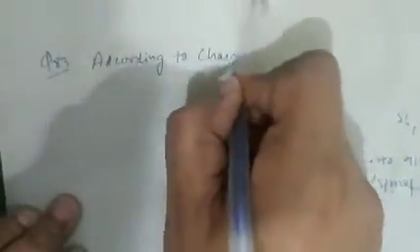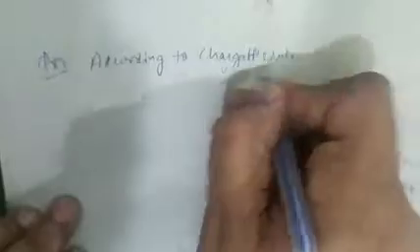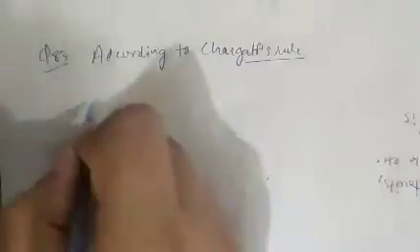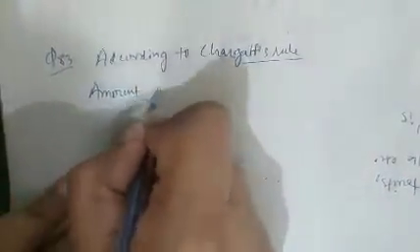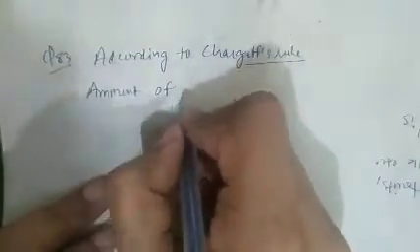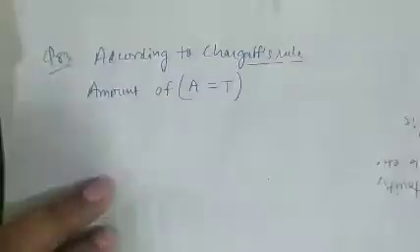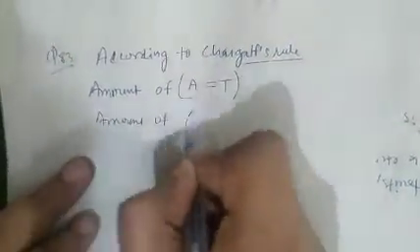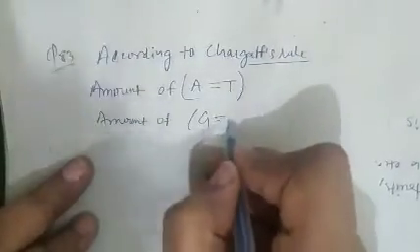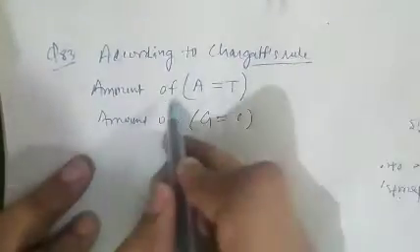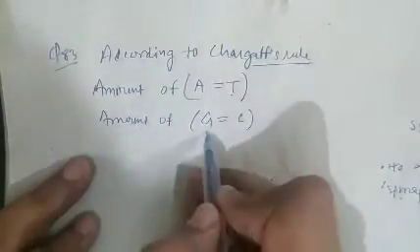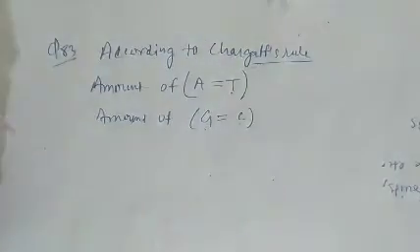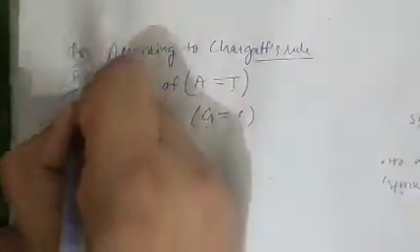According to Chargaff's rule, we know that the amount of adenine is equal to thymine, and the amount of guanine is equal to cytosine. So according to Chargaff's rule, the amount of adenine is equal to thymine and the amount of guanine is equal to cytosine. So question number 83, option B is correct.